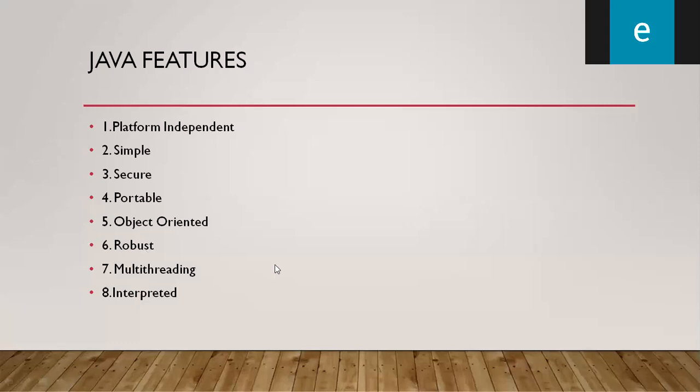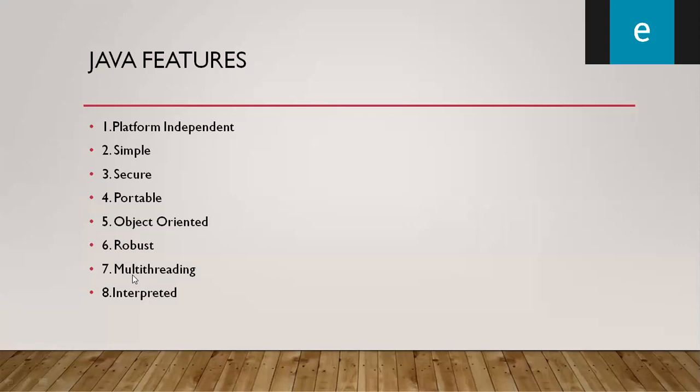And coming to the next point, multi-threading. So what is multi-threading? If we execute a program from starting to ending in a single line, that is called a single thread.